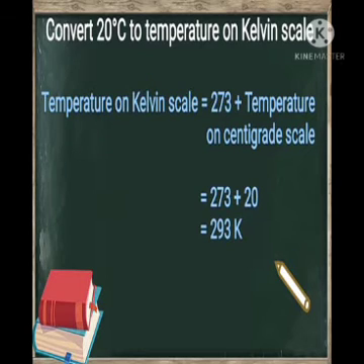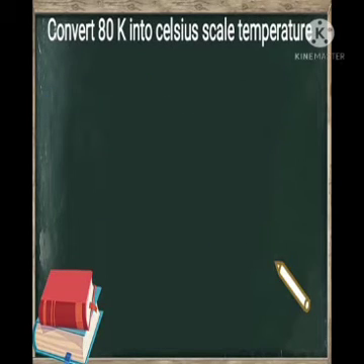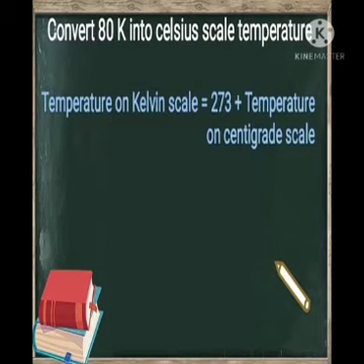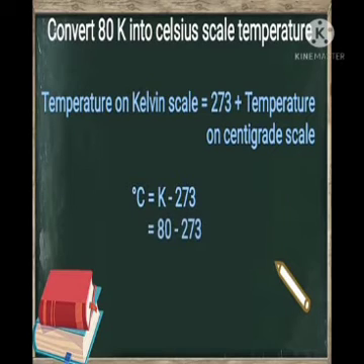If we have to convert 80 Kelvin into Celsius scale, then again using the same formula, temperature on centigrade scale equal to temperature on Kelvin scale minus 273, which is equal to 80 minus 273, which is equal to minus 193 degrees Celsius.